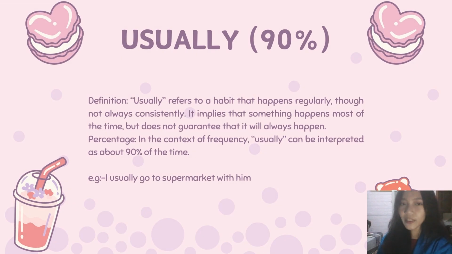The second example of adverb of frequency is usually. Definition of usually: usually refers to a habit that happens regularly, though not always consistently. It implies that something happens most of the time, but does not guarantee that it will always happen. Percentage of usually: in the context of frequency, usually can be interpreted as about 90% of the time. For example, I usually go to the supermarket with him.